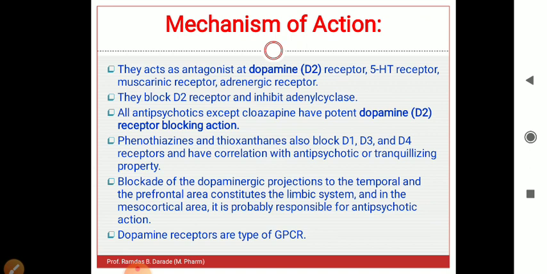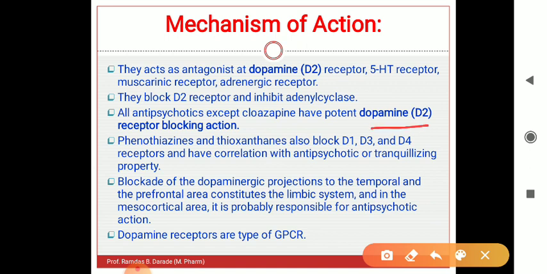The main mechanism of action of these antipsychotic drugs is that they block the dopamine receptors, particularly D2 receptor. All antipsychotics except clozapine have potent dopamine receptor blocking action. Nearly all the antipsychotic agents are dopamine receptor blockers, particularly they block D2 receptor.